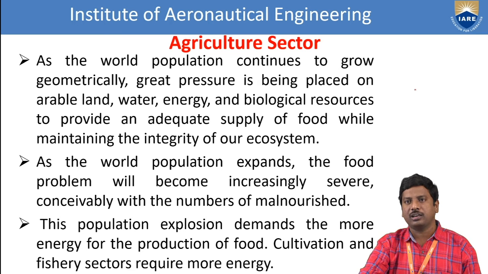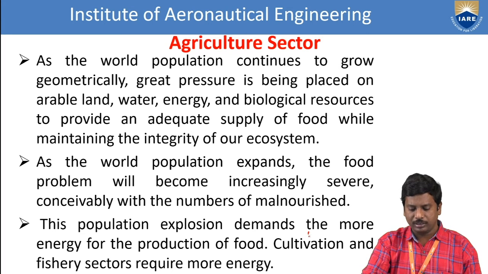So agricultural crops. As the world population expands, the food problem will become increasingly severe, with considerable growth in the numbers of the malnourished. So the population explosion demands more energy for the production of food. Cultivation and fishery sectors require more energy. So in the agricultural sector, cultivation number one and fishery sectors have the more energy consumption.